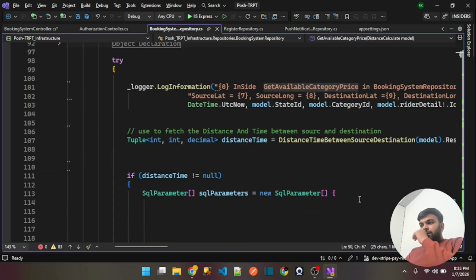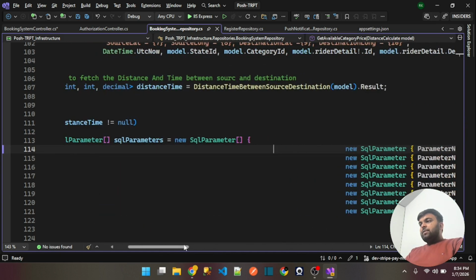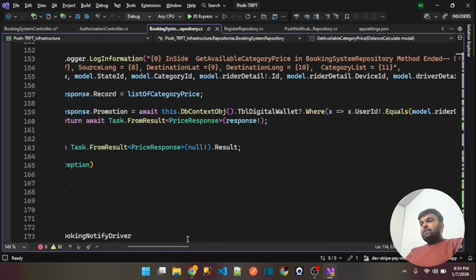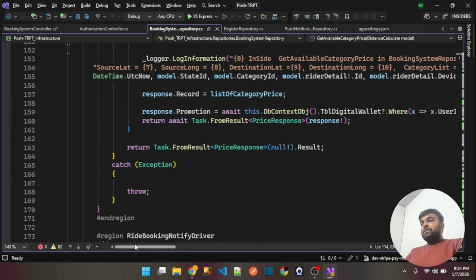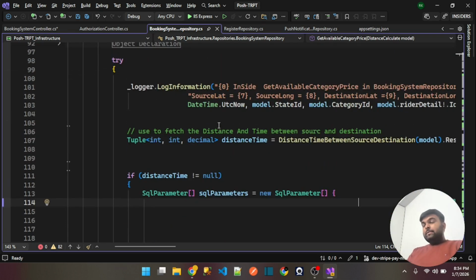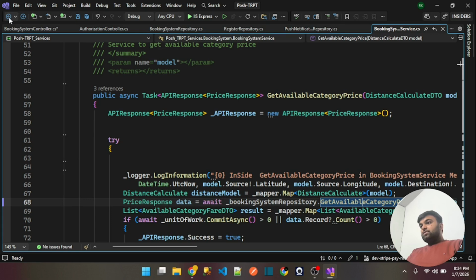In this scenario you will see that we are doing some database related operations, and some code operations, and after that we are getting the results, okay. This is a very basic API, through which we are getting some sorts of data.